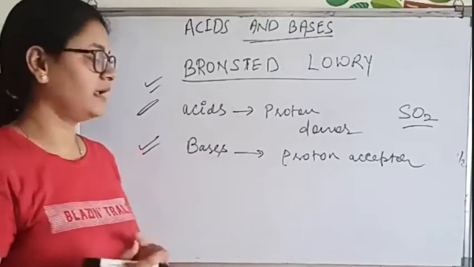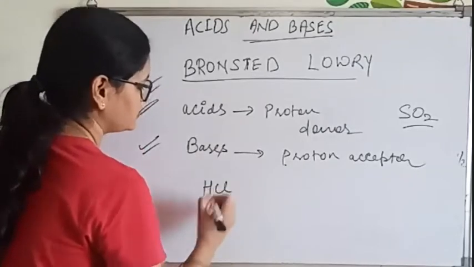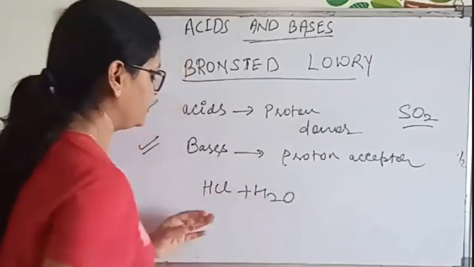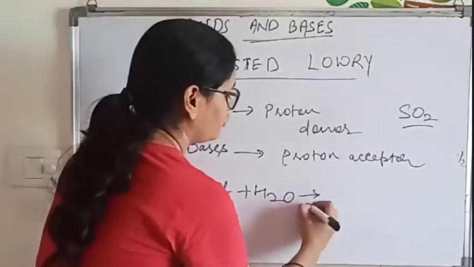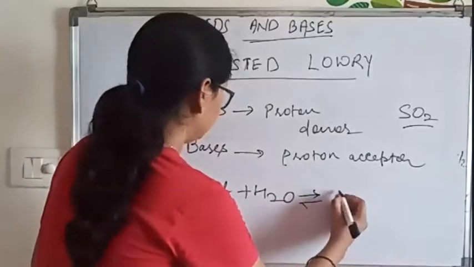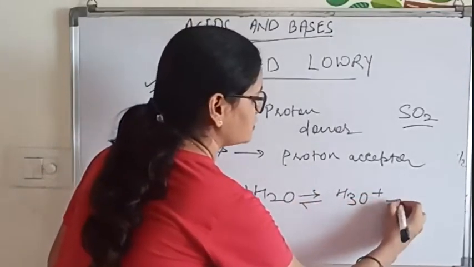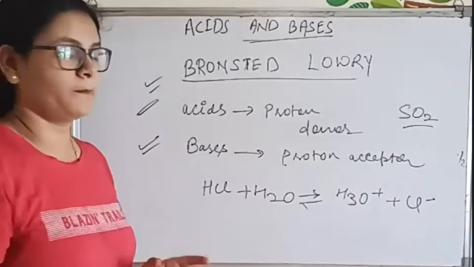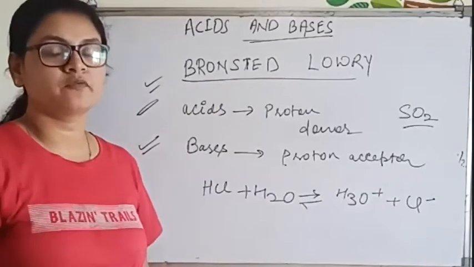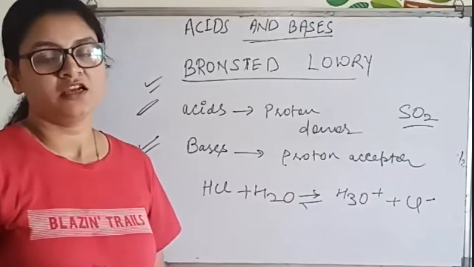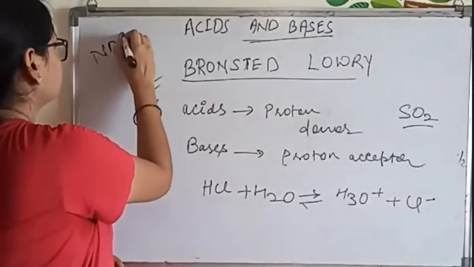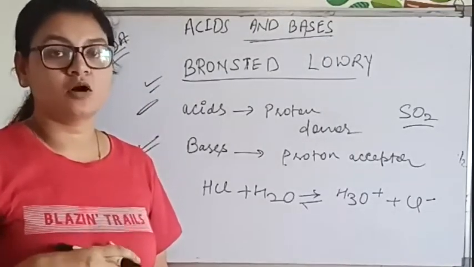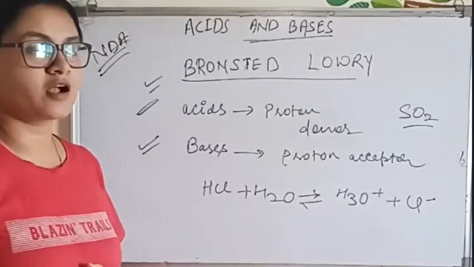Now, how can we say that? Let us take a simple acid, HCl, and treat this HCl with water. Then we get H3O plus and Cl minus. Here you have to understand this concept properly, because we are going to discuss the concept of conjugate acid and base pair. In the NDA exam, it can be asked that you have to identify the conjugate acid base pair. Now, how do we make the acid and base pair?